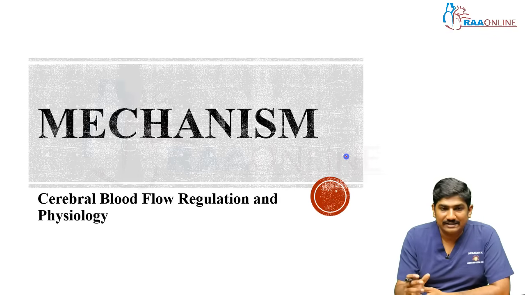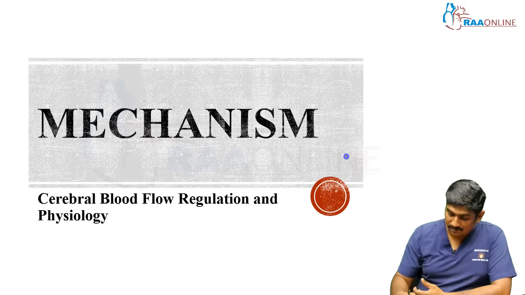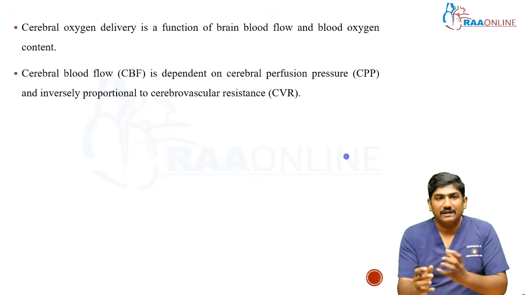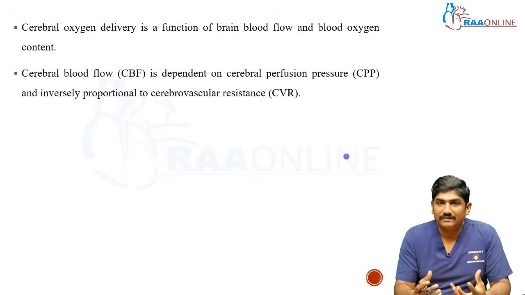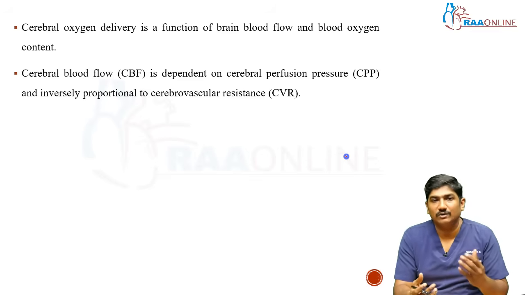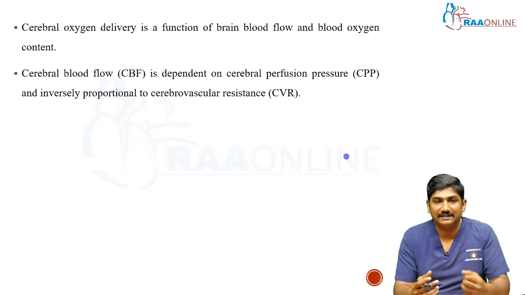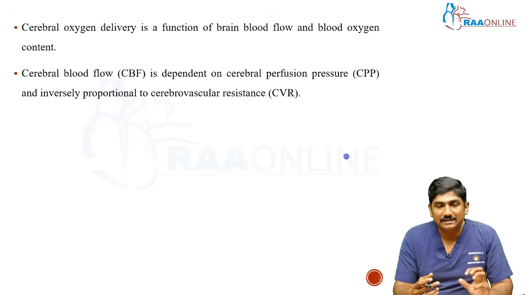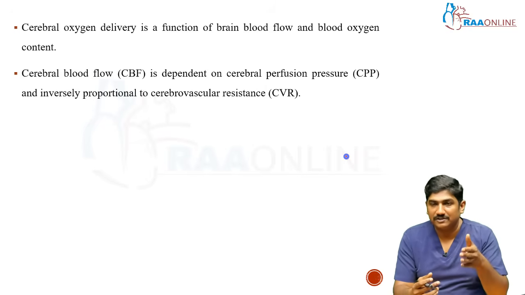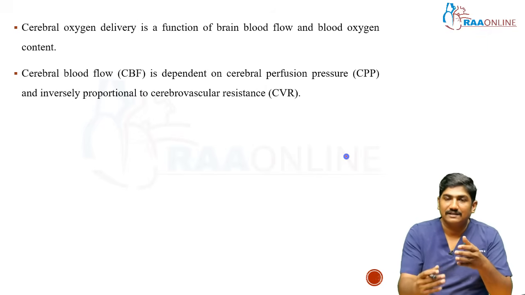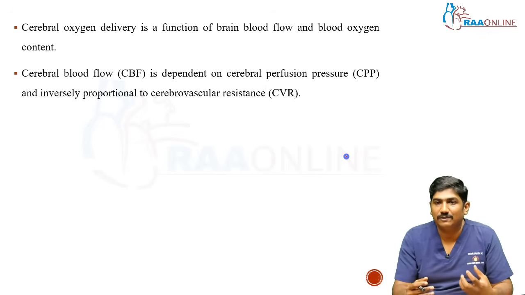Let us go to the cerebral blood flow regulation physiology. Let us look at the mechanism, how it's done. So cerebral oxygen delivery is a function of the blood flow. Okay, not only does the blood have to flow, the blood has to carry oxygen, right? So cerebral oxygen delivery is a function of blood flow and blood oxygen content, right? This cerebral blood flow is dependent on the forward pressure and the resistance. The forward pressure is the cerebral perfusion pressure.